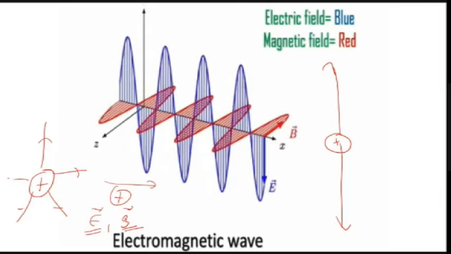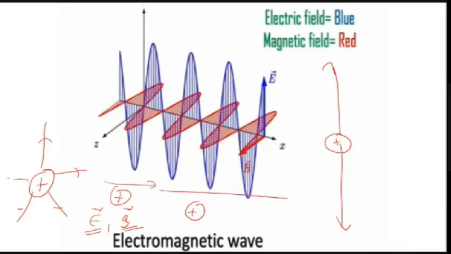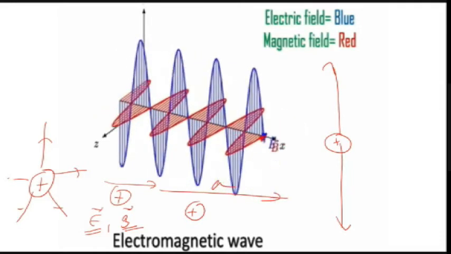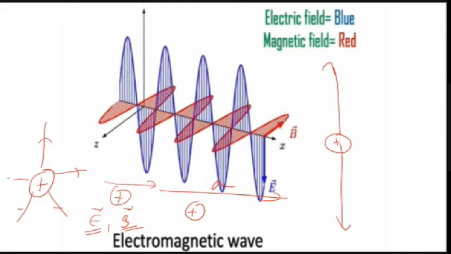Now take an example in which a charge is accelerating. That means its velocity is changing. It is accelerating, for example, in this case, oscillation.